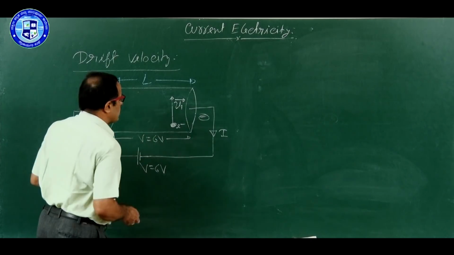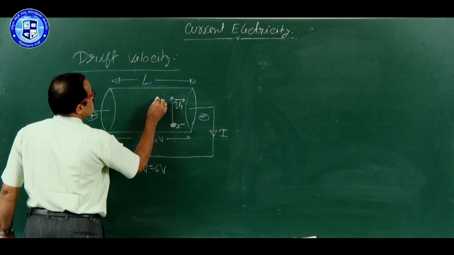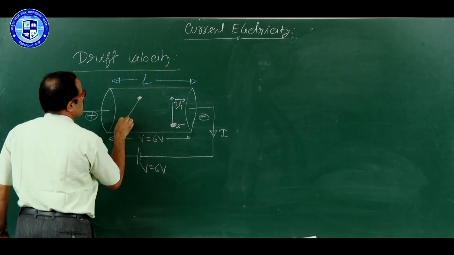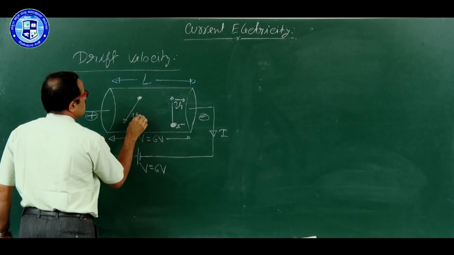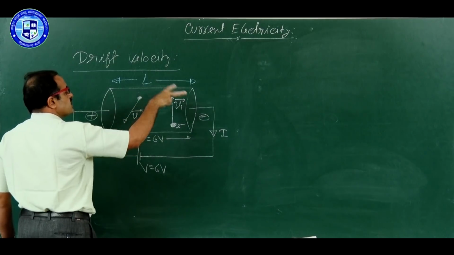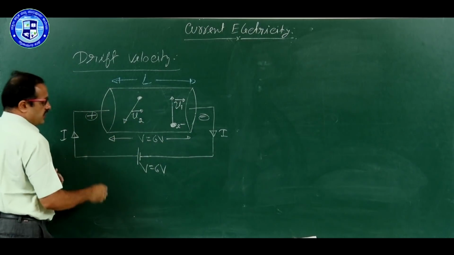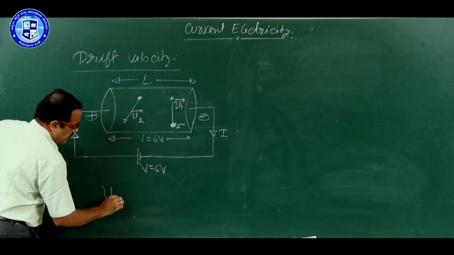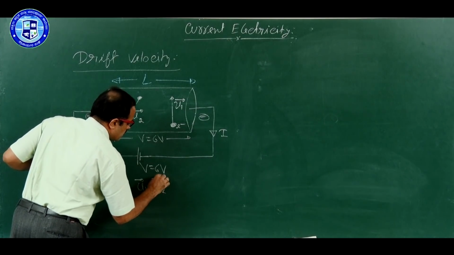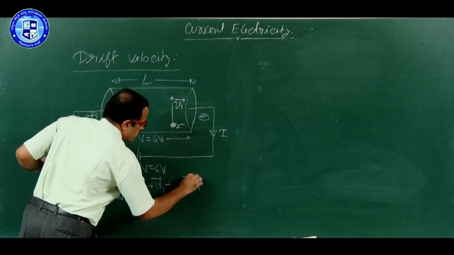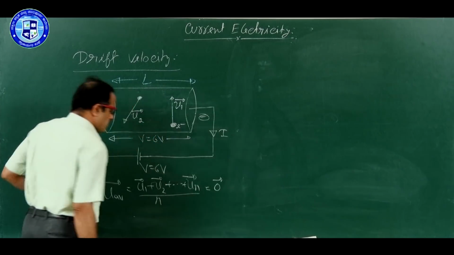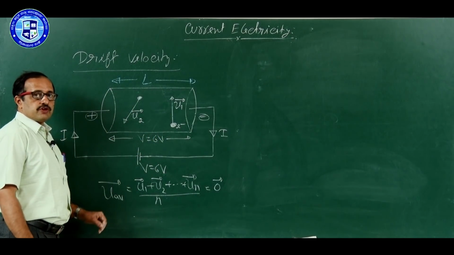At one instant it is u1 like this, and I am taking another electron like this. Its thermal velocity, let us say, is u2. So, we can take a number of electrons, and already I explained in the beginning, the average thermal velocity is equal to vector u1 plus vector u2 plus vector un divided by n, which is equal to 0, where n is the number of free electrons inside the conductor.